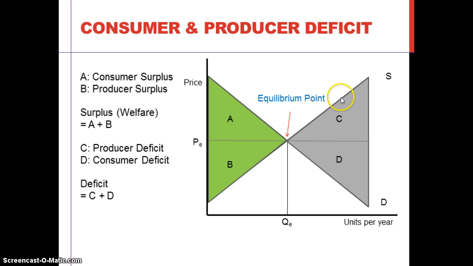Also, for the same reason, at this point producers are willing to sell this amount of good at this price. However, the actual price is here, so this is a deficit of producers, and that's why triangle C is producer deficit.